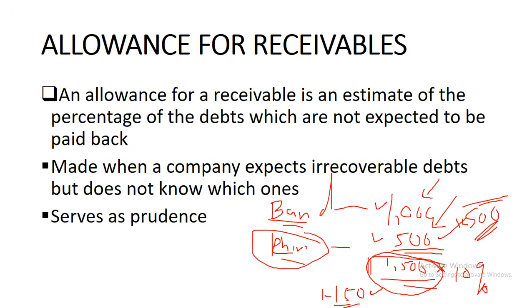Right, so this is something that you need to just wrap your head around. Allowances are made when the company expects irrecoverable debts but does not know which ones. Then it serves as prudence. So this is something that you have to have off the top of your head.